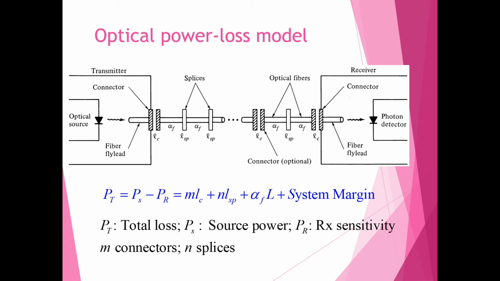So here we will consider LSP as the losses at the splices, and LC is nothing but the losses at the connectors. Alpha F is nothing but losses in the optical fiber, and L is nothing but the transmission distance. So using this formula we can calculate total optical loss.